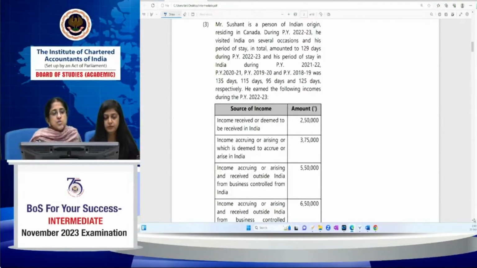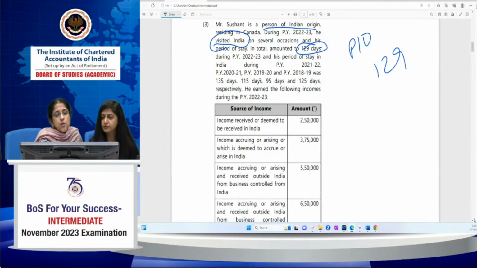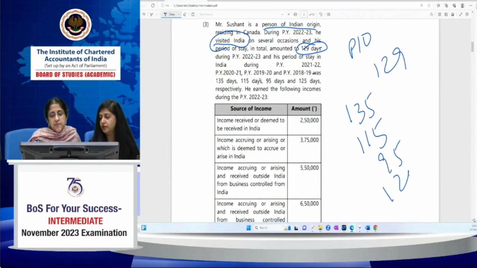Sushant. Sushant is a person of Indian origin, PIO, residing in Canada. During the previous year 22-23, he visited India on several occasions, and his period of stay in total amounted to 129 days. His periods of stay in India during the 4 immediately preceding years are given: 135, 115, 95, 125. How much? 470 days. It totals to 470 days.